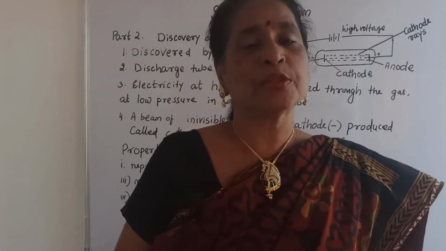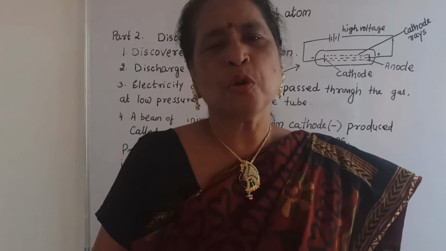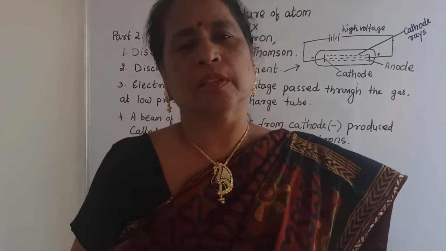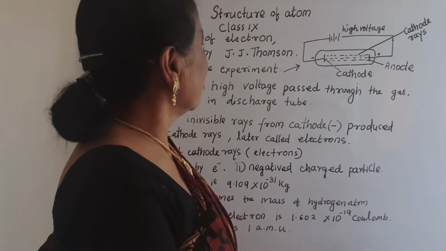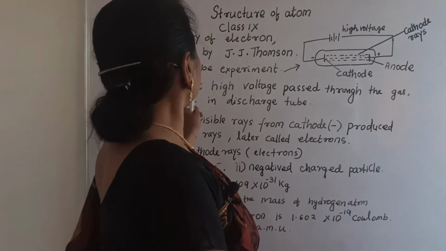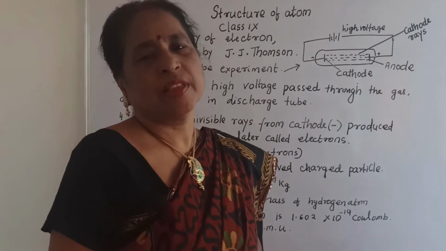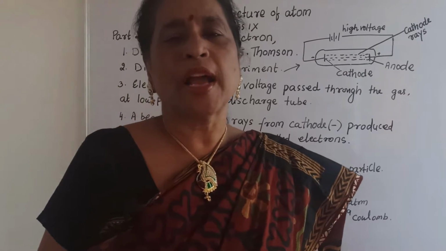Then the question is, what are the charged particles? So many experiments were going on. In the meantime, one experiment, called the discharge tube experiment, was done.